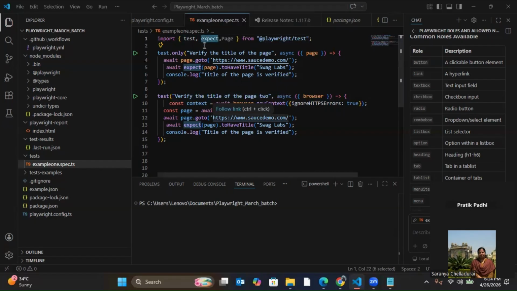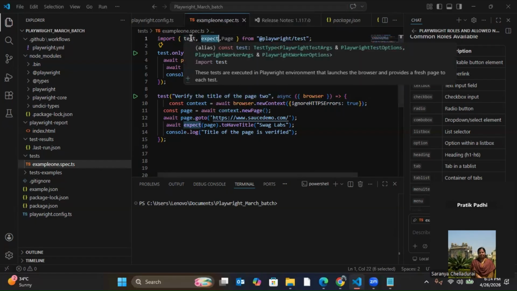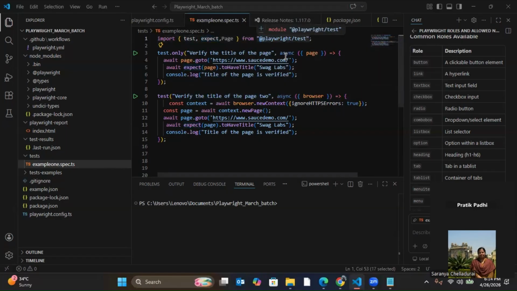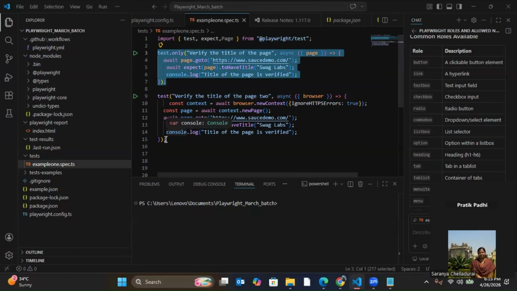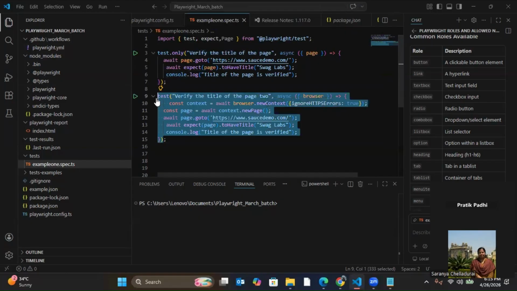Similarly, there are some words which are already present in that Playwright dictionary, and we are importing the dictionary, and I am telling which words I'll be using from it. I'll be using test, I'll be using expect, and I'll be using page. Then once I have imported those from Playwright test, my second thing will be writing the test case. When I write the test case, it has to be inside a test. So this is one test case I have automated. This is another test case I have automated. So there are two test cases I have automated here in this page.